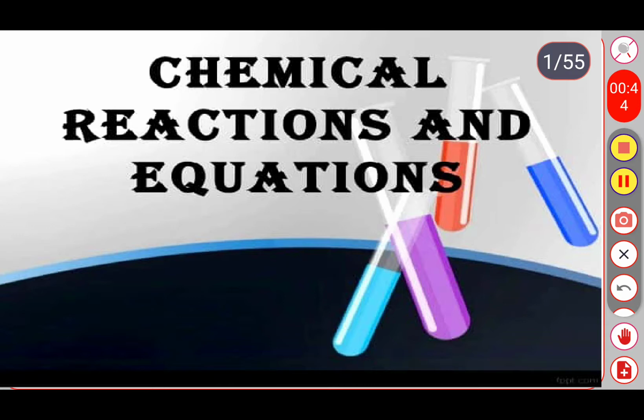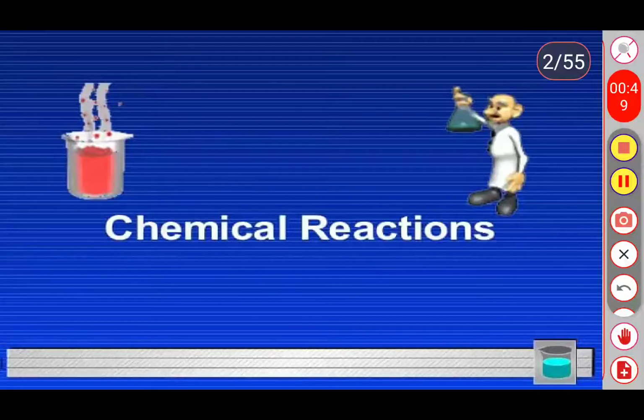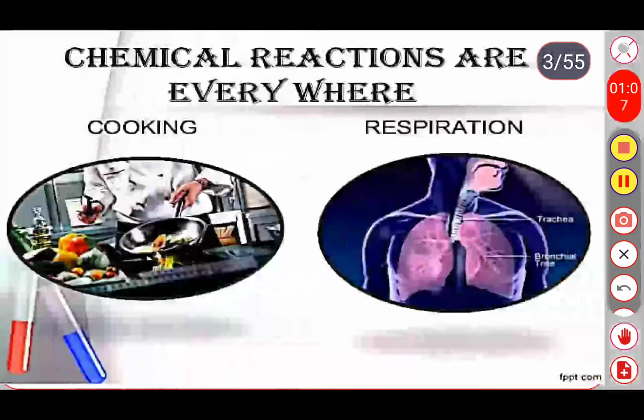So what do you mean by a chemical reaction? A chemical reaction is nothing but a combination of two or more substances combined together to form a new substance. For example, cooking is a process of burning substances. Here, in the presence of oxygen, the fire will be present.